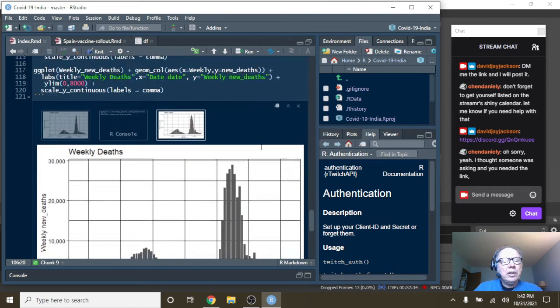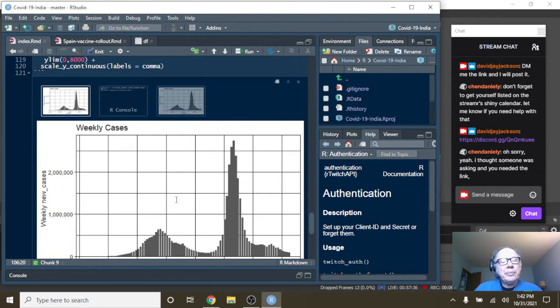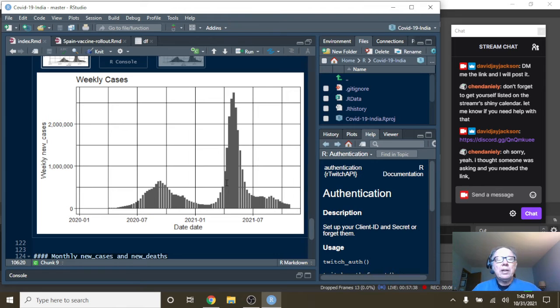So now let's take a look over here. Now we can take a look at COVID-19 cases by week in India. Again, a single spike with a very long declining pattern, a very long declining pattern over here.